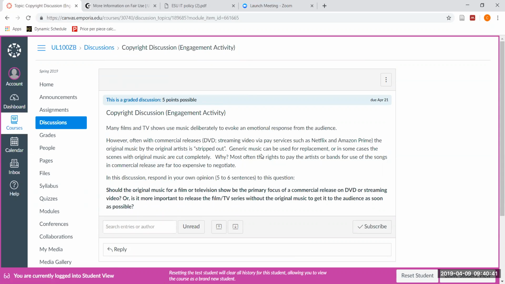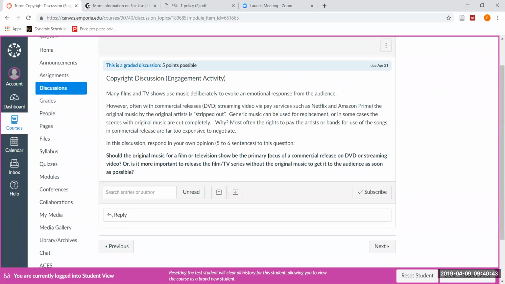or TV shows. This is what we want you to do. Think about these questions and respond in your own opinion. Please make this at least 5 to 6 sentences. 1 or 2 sentences will not be sufficient for these credits. But think about this question.